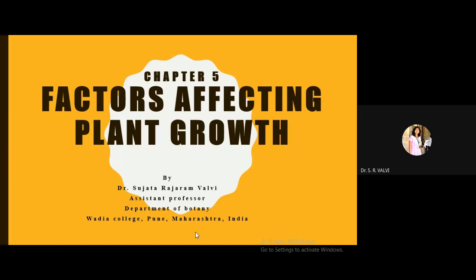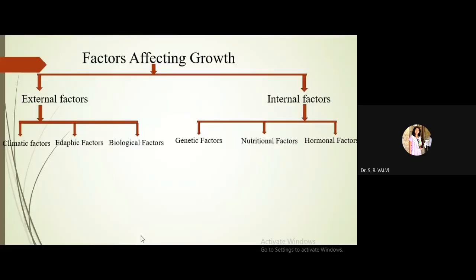Hello students and viewers. I am going to discuss now the internal factors which are going to affect plant growth. In the previous lecture we have seen about internal factors and external factors, and now in this chapter it is internal factors. So which are those internal factors? See here: genetic factor, nutritional factor and hormonal factor. These are the three internal factors which are going to affect the growth.